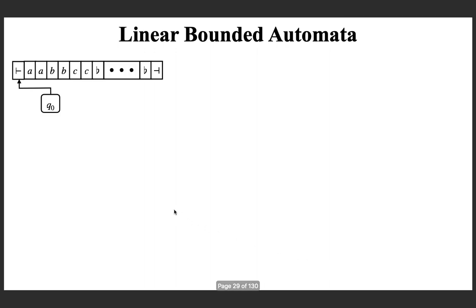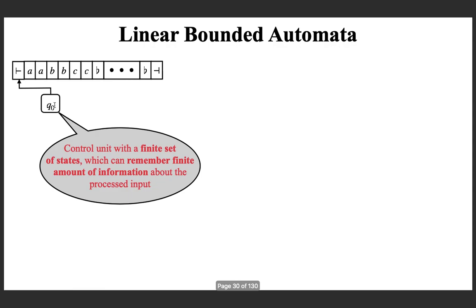And suppose you have an automaton with this structure. Please don't get confused. I am going to explain what the structural components are. First is the finite set of states in the control unit, same as that of finite state automata and pushdown automata. So don't worry about it, it's exactly the same component.